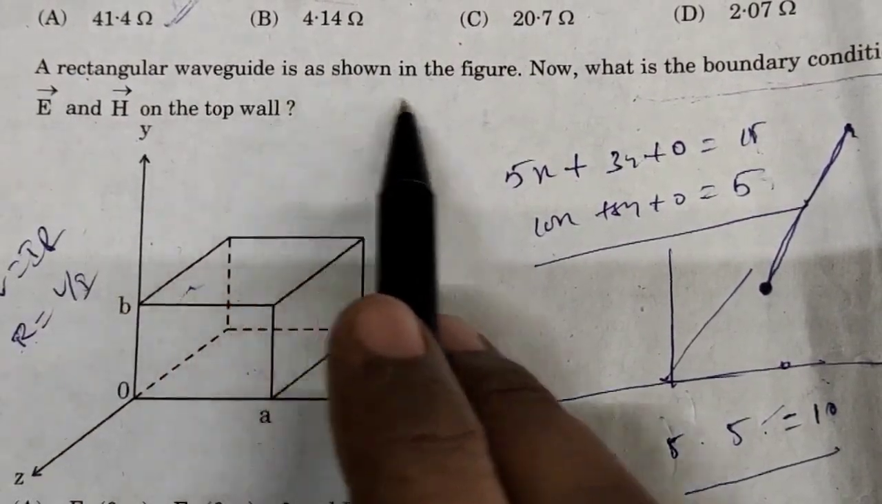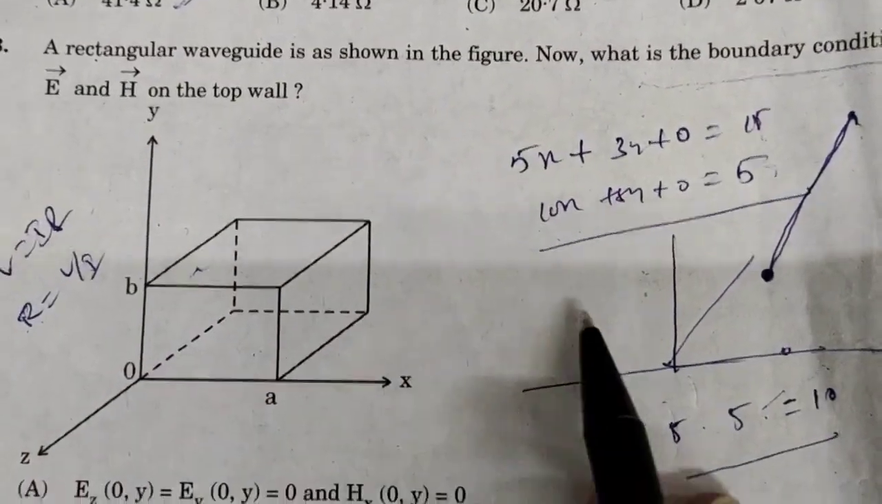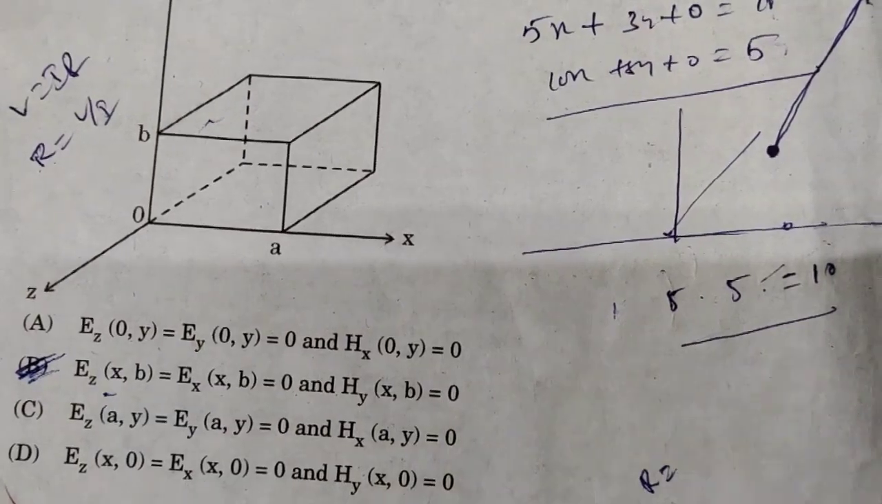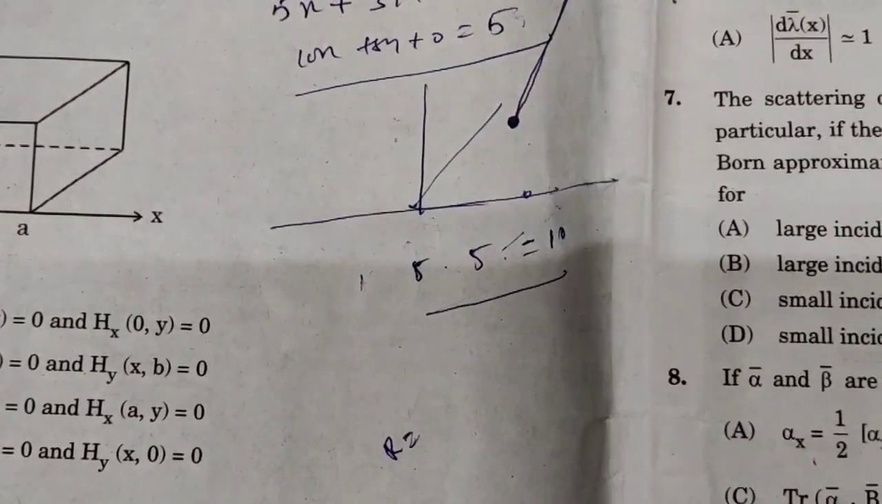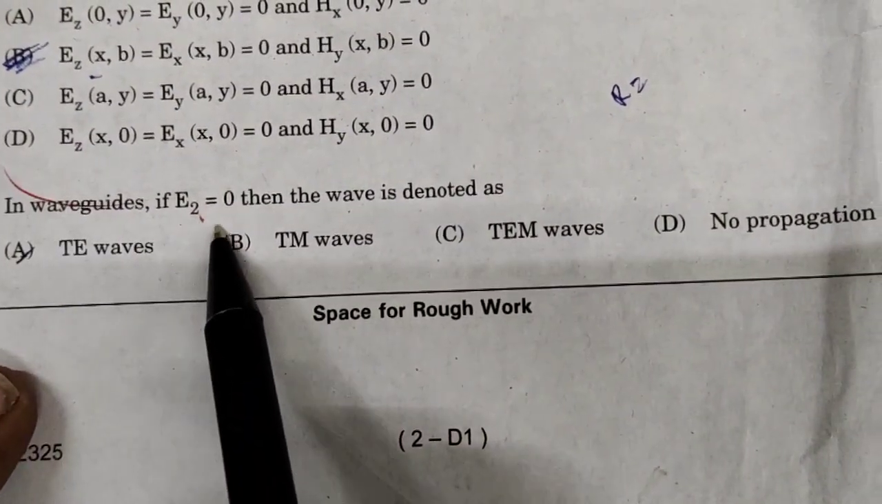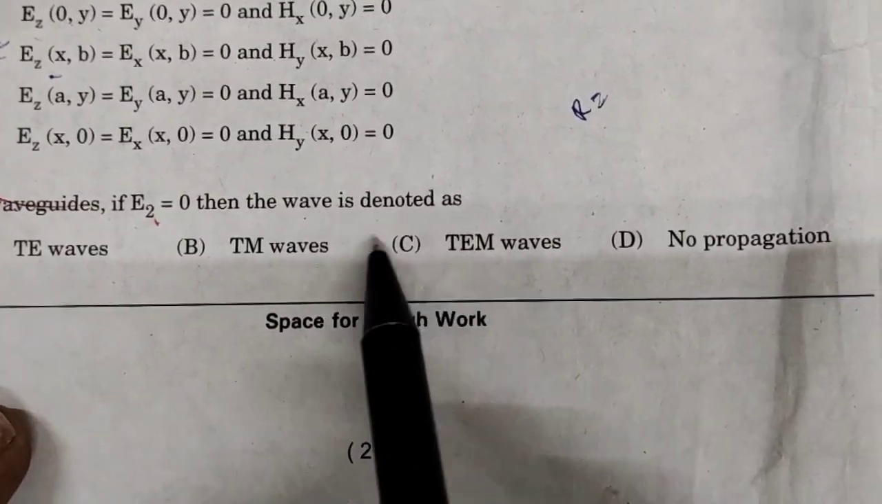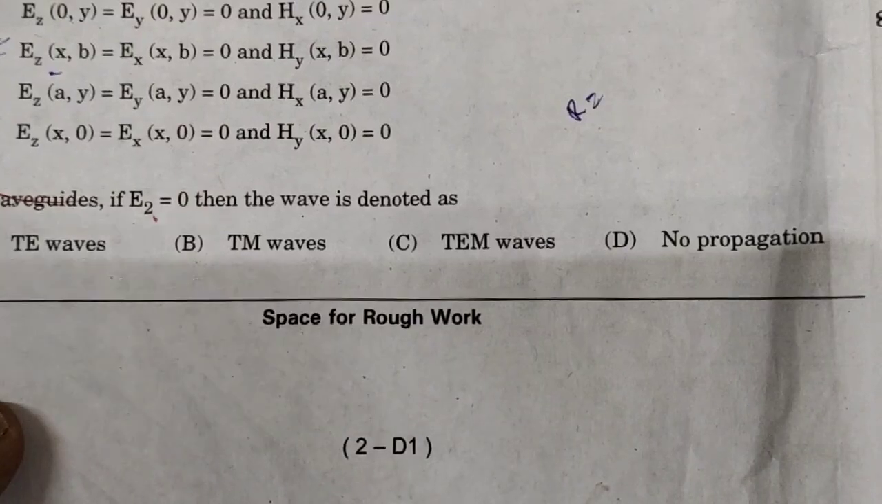A rectangular waveguide is shown in the figure. What is the boundary condition of E and H on the top wall? Option B is correct for this question. Next, question number 4. In the waveguide, if E2 is equal to 0, then the wave is denoted as TE waves. So option A is correct.